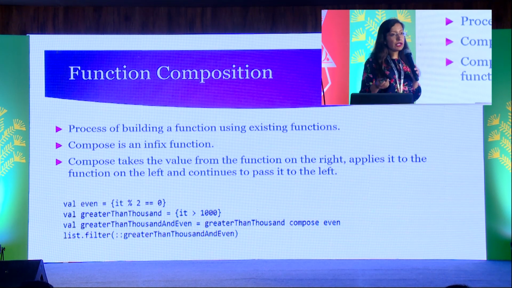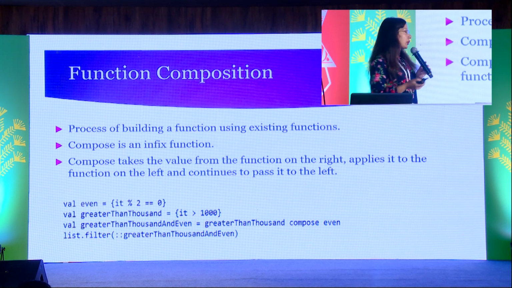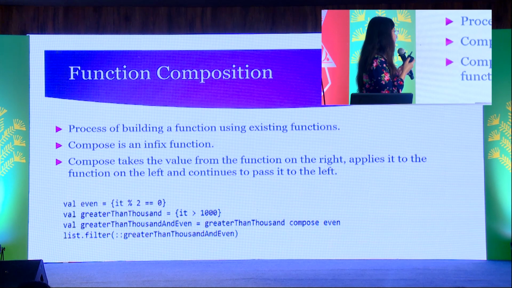So compose function takes a value from the right, applies it to the left, and keeps on doing it till it gets a final result. So here you can see there are 2 functions, even and greater than 1000, and compose works on them. So compose will first filter the list based on even. Second, it will pass the result of that to greater than 1000. Then it will filter the list based on greater than 1000.